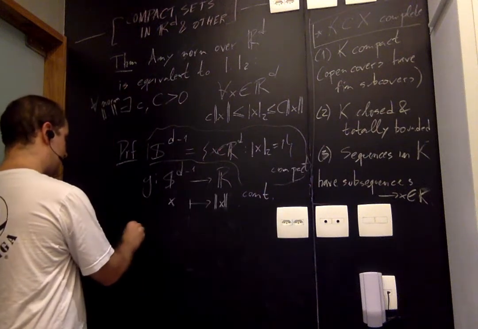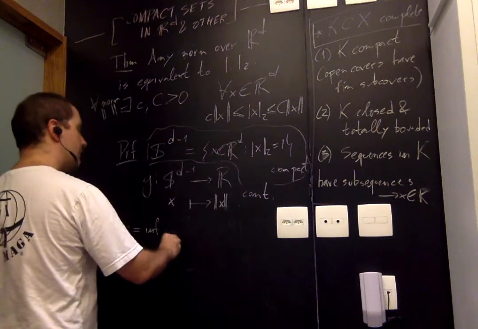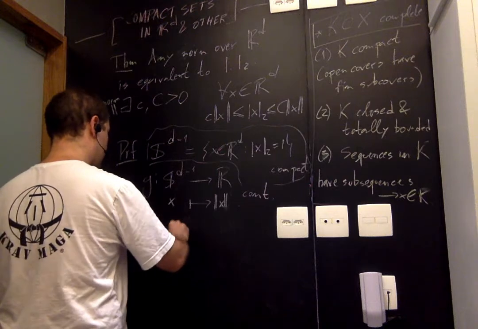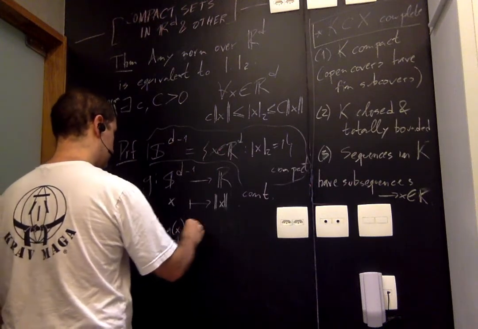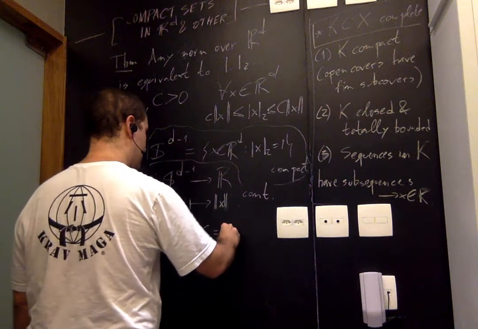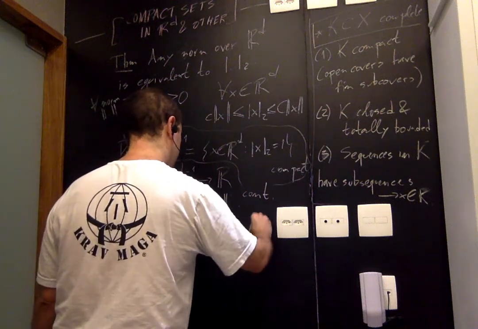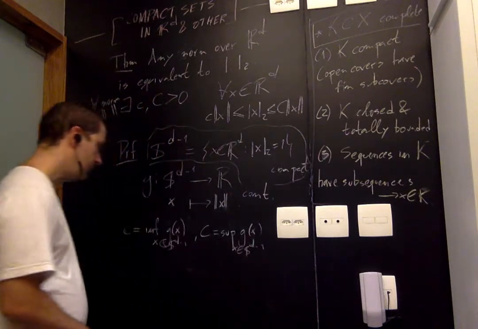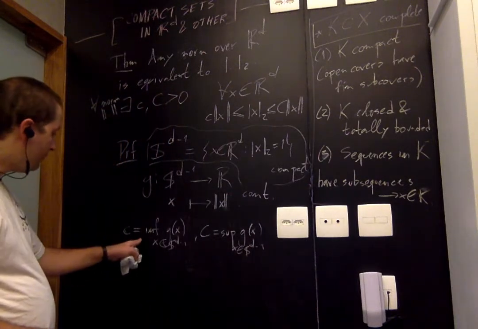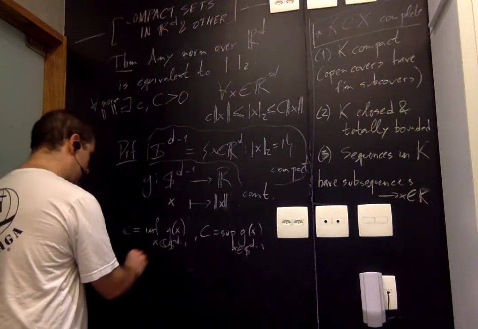So I'm going to define small c to be the infimum of G of x for x in the sphere, and capital C to be the sup. I claim, first of all, that c has to be bigger than 0.